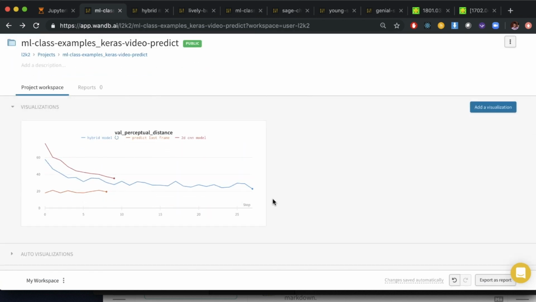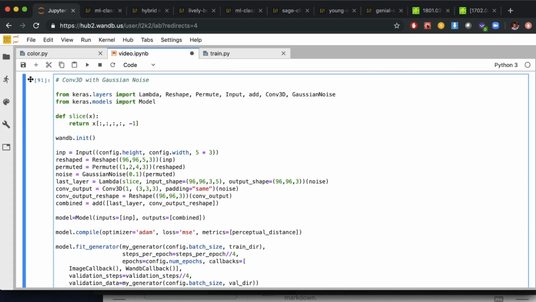One thing that's clear with our hybrid model, though, is that the validation loss is not as good as the training loss. And so clearly there's some overfitting happening. We talked a lot about this in previous videos, and we talked about using dropout, which is more common. But actually with video data, it's typical to add something called Gaussian noise. So instead of dropout, which would take some of the pixels and just set them to 0, which you could try, in this case we're going to add Gaussian noise, which is just going to add a random number that's Gaussian distributed with a standard deviation of, in this case, 0.1. And it's going to add that to every pixel.